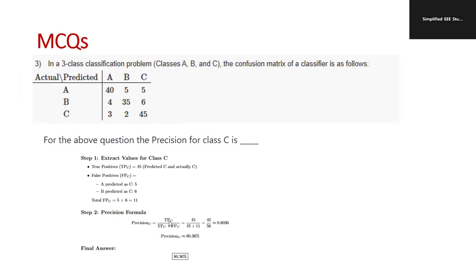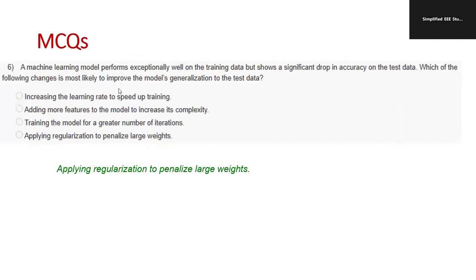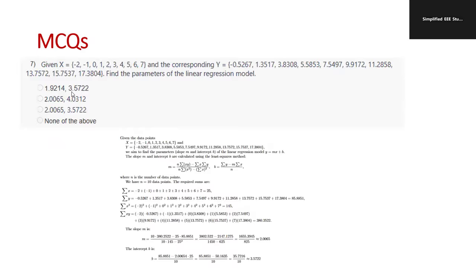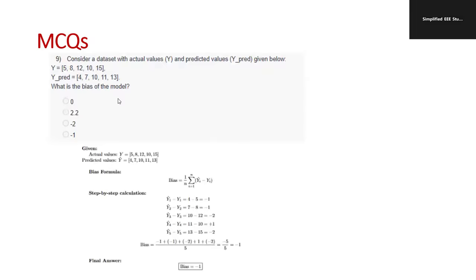In precision, calculation of the precision is true positive by true positive plus false positive. Also, try to go through these numerical examples. All the numerical examples are also very important. So please go through the numerical examples, which come in the form of MCQs. Surely you will get the confidence to crack the examination. Even bias calculation. How to calculate the bias? Bias equals 1 by n, sigma i equals 1 to n, (y cap minus y). That is the formula for bias.